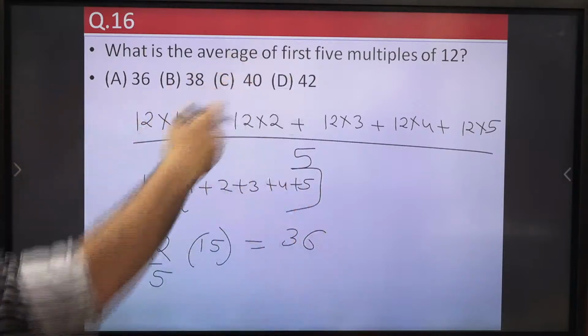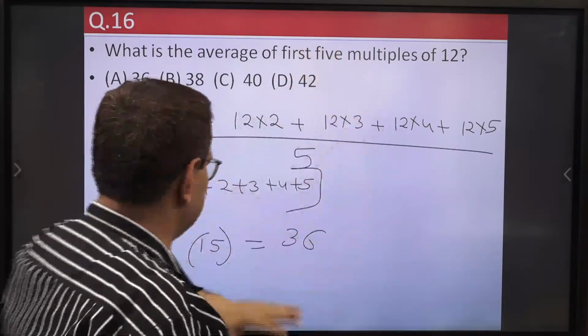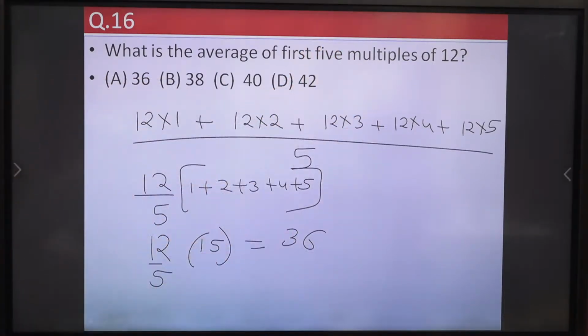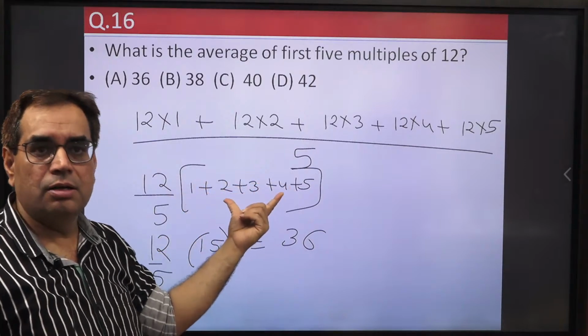And you can generalize it. Okay, they can also ask you up to 50, up to 100. Okay, so easily you can solve this. You can use the formula of sum of n numbers, sum of n natural numbers here. Okay.